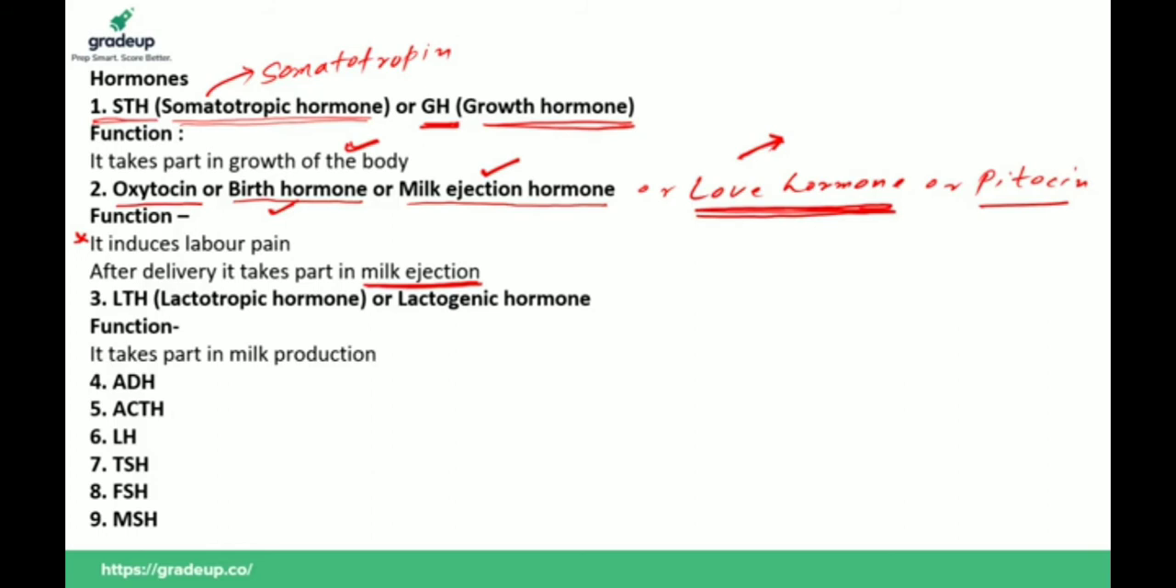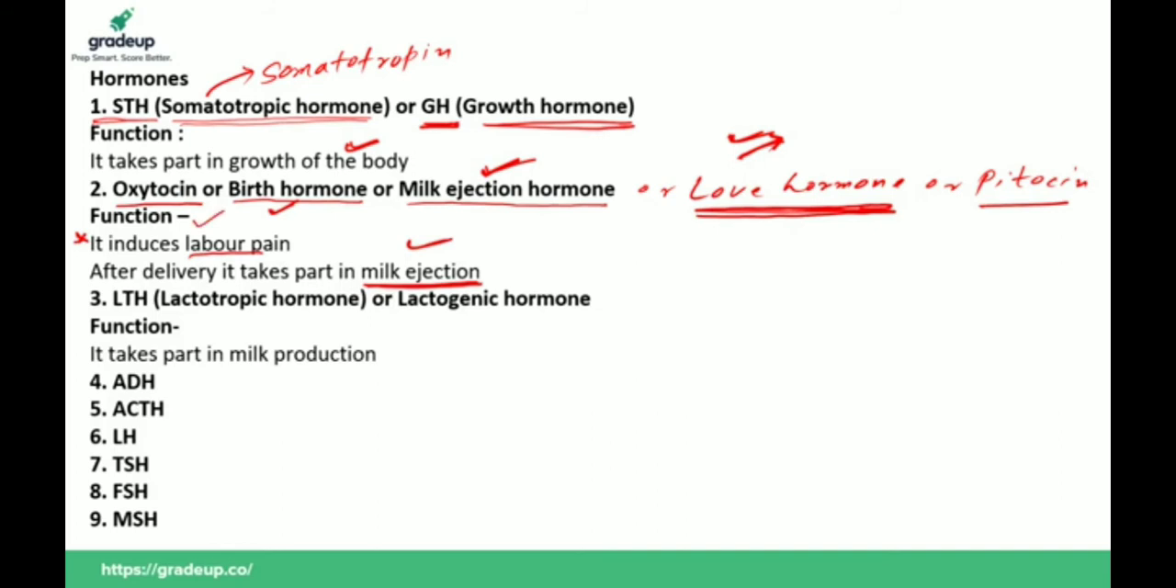In the market, oxytocin is available under the name pitocin. So there are two main functions of oxytocin. It induces labor pain, and after delivery it takes part in milk ejection from the body of the female. That's why it is called milk ejection hormone. It makes bonding between two individuals. That's why it is also known as love hormone. The question is, when a female hugs her child, the level of which hormone increases in the female body? Your answer should be oxytocin.